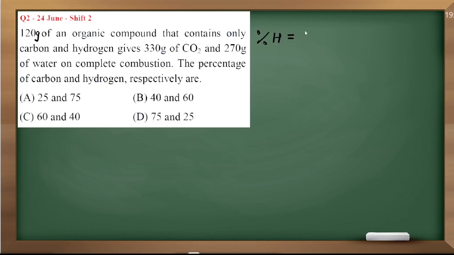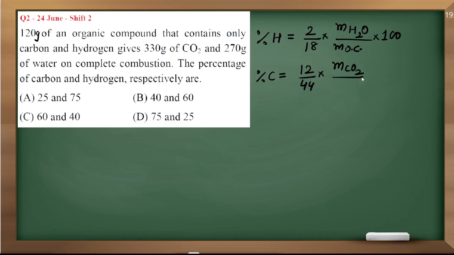Percentage of hydrogen is 2 by 18 into mass of water divided by mass of the compound into 100, and percentage of carbon is 12 by 44 into mass of CO2.